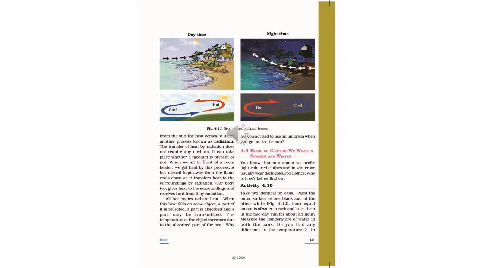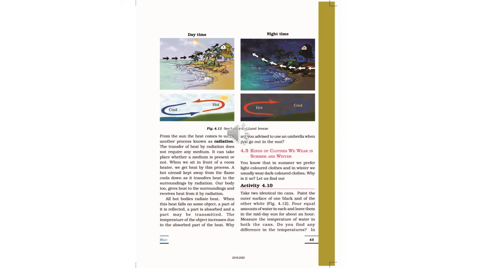So, the transfer of heat by radiation does not require any medium. It can take place whether a medium is present or not. If a medium is there, radiation can take place. If there is no medium, then also radiation can take place.